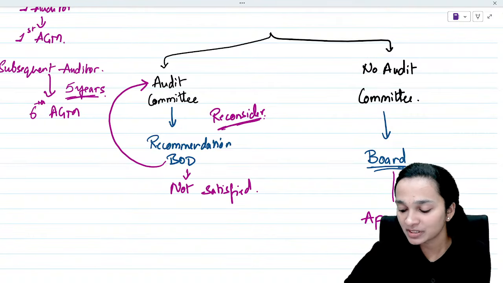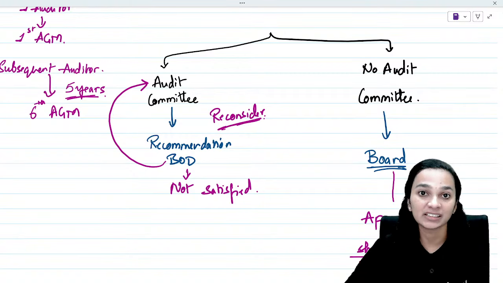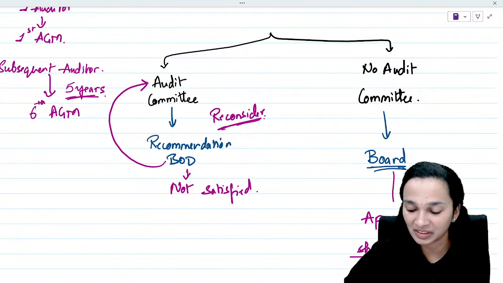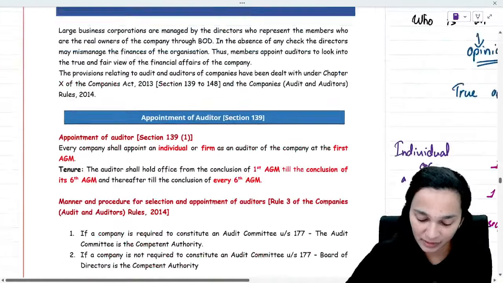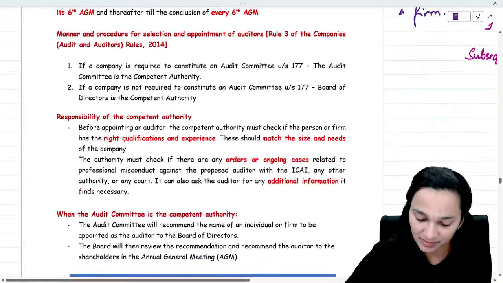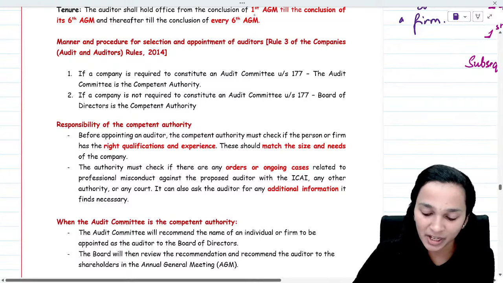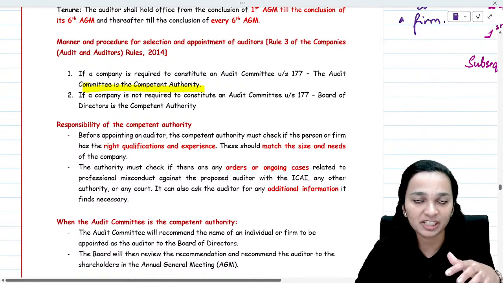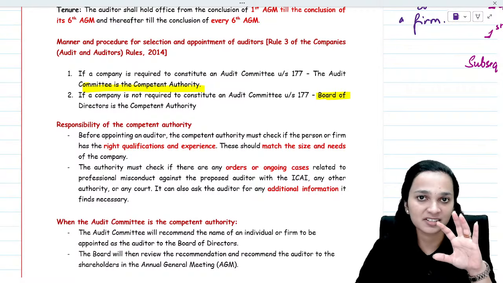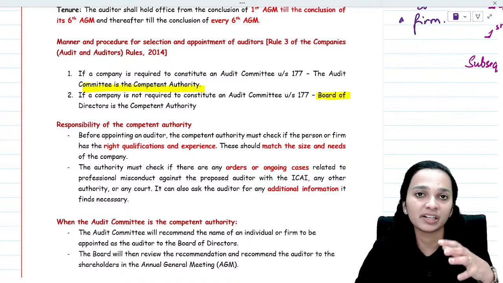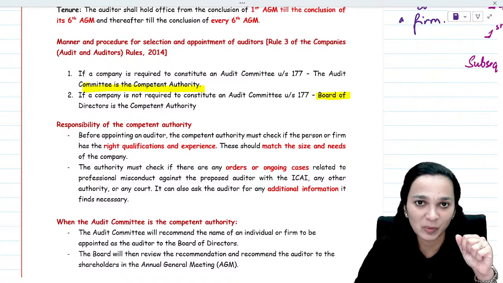Approval of shareholders is required. Shareholders' approval is mandatory. Now, let's quickly have a look at the provision here. If a company is required to constitute an audit committee, it becomes the competent authority to give recommendations. If there is no audit committee, then the board of directors is the recommendation authority or competent authority.